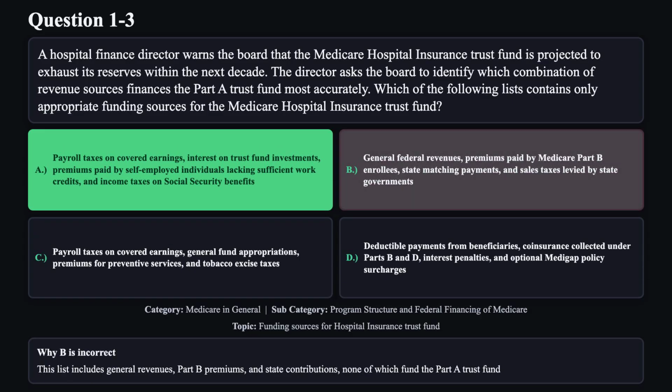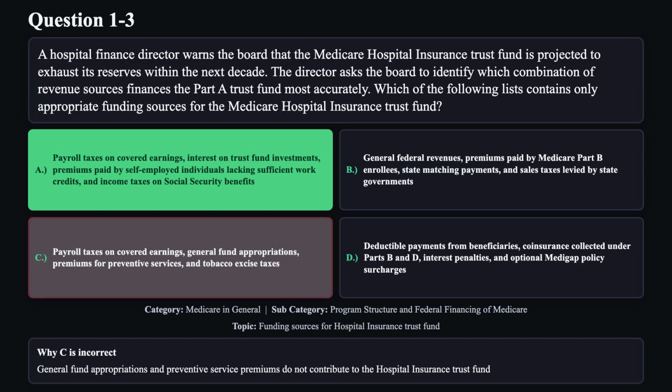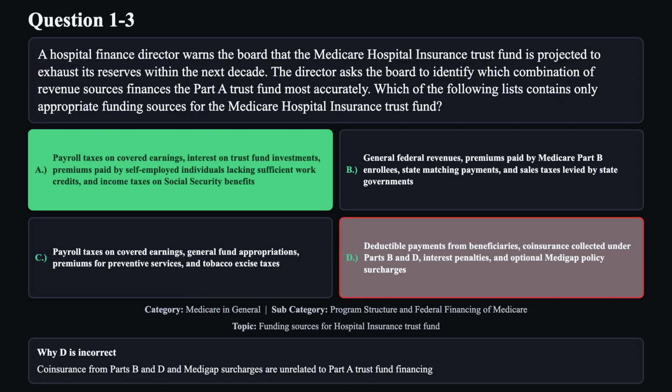Reason B is not correct. This list includes general revenues, Part B premiums, and state contributions, none of which fund the Part A trust fund. Reason C is not correct. General fund appropriations and preventive service premiums do not contribute to the Hospital Insurance Trust Fund. And reason D is not correct. Coinsurance from Parts B and D and Medigap surcharges are unrelated to Part A trust fund financing.